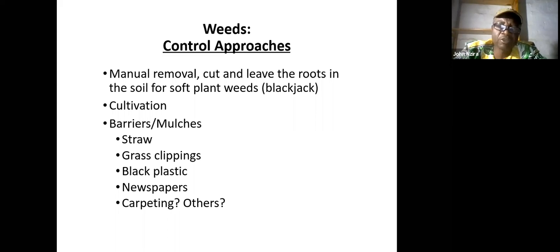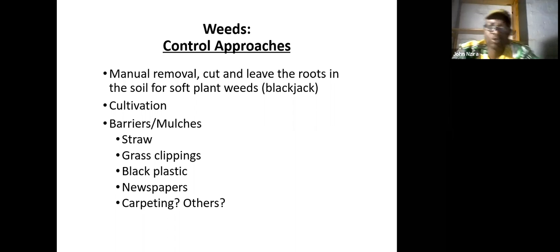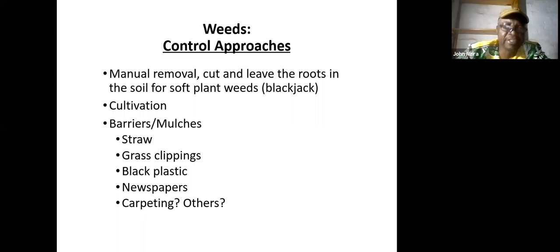So for weed control approaches, you can do manual removal, cut the leaves and leave the roots in the soil for soft plant weeds like blackjack. You cut the roots or the bottom of the plant, and then the roots will decompose in the soil. And that is the easy way of removing them. You can cultivate or weed the weeds. You can do mulching, and you can do straw cover. The mulching means straw cover, or you can do green manure cover crop.